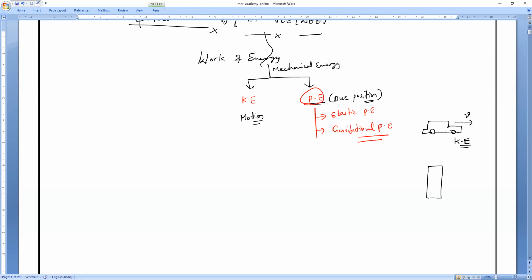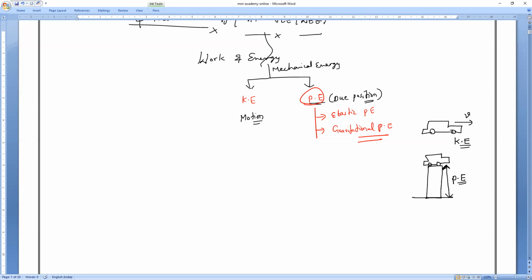If, for example, it has been kept above the road, like for example, there is a building, and I placed the car above the building. Now what is the energy? It is above from the ground. So it is possessing what energy, everybody? Potential energy. So potential energy it is possessing.